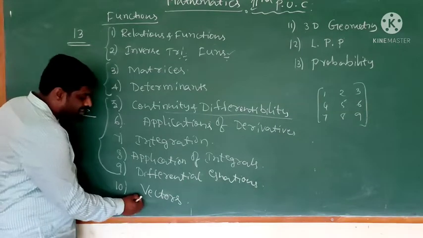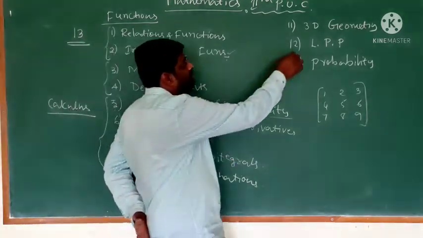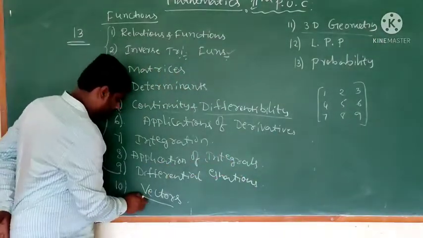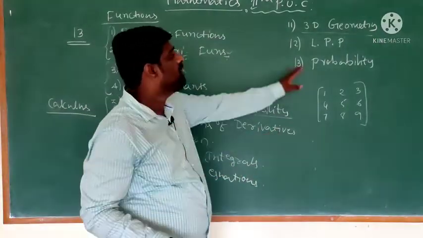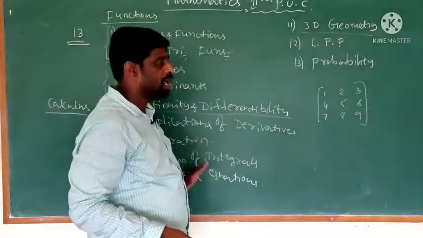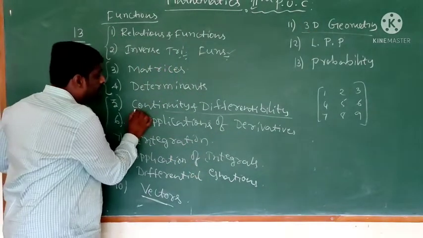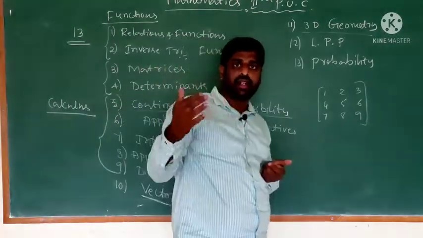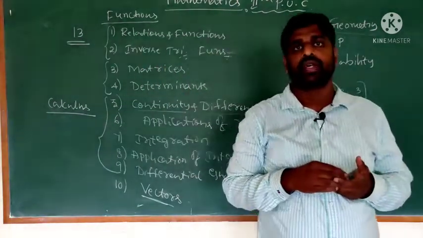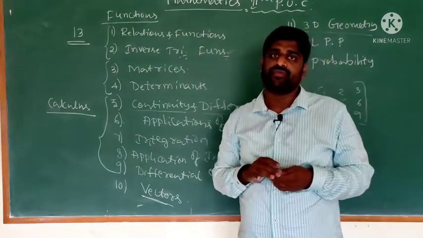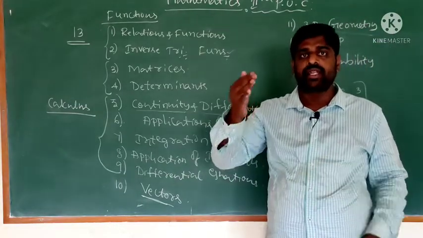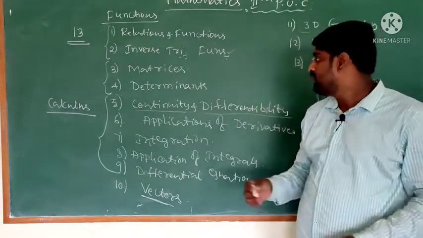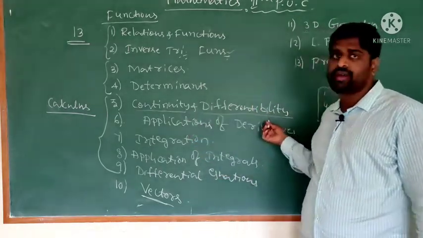Next, vectors and 3D geometry. These two chapters are linked. Now, the continuity and differentiability chapter: you already learnt limits and derivatives in first PU. The continuation of that chapter is continuity and differentiability.